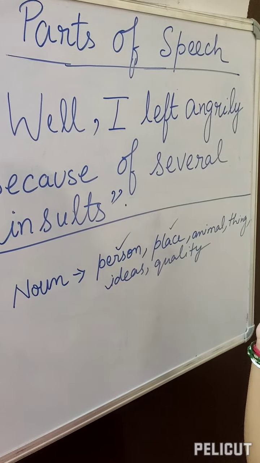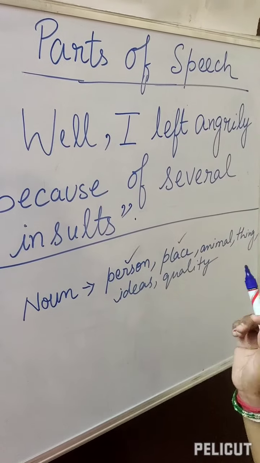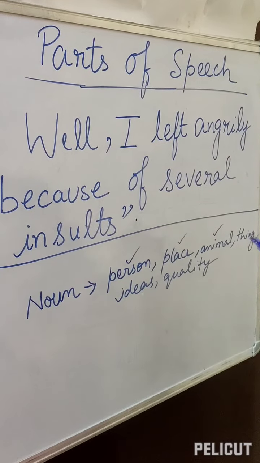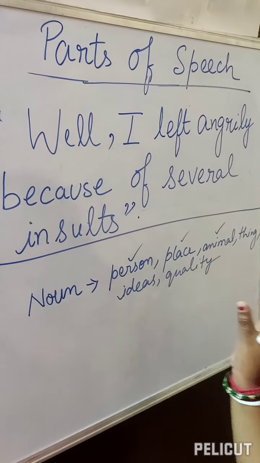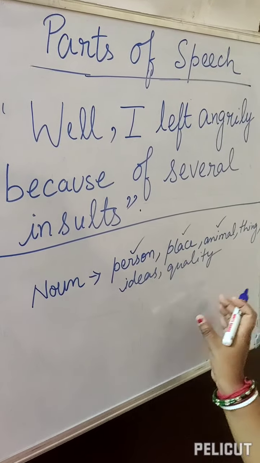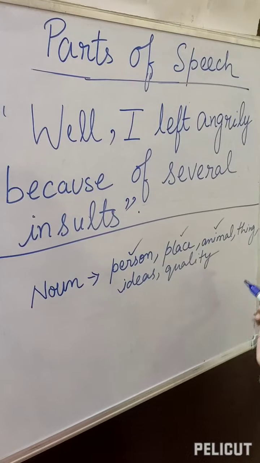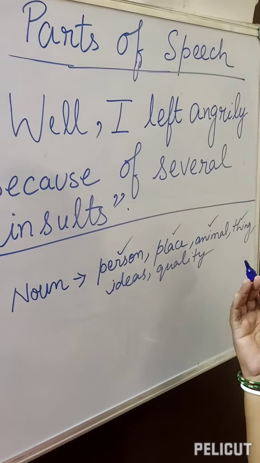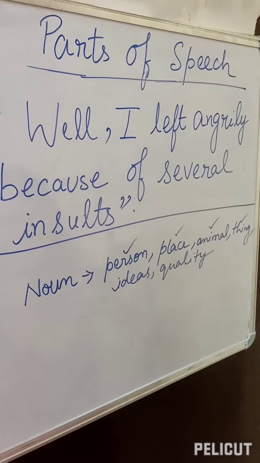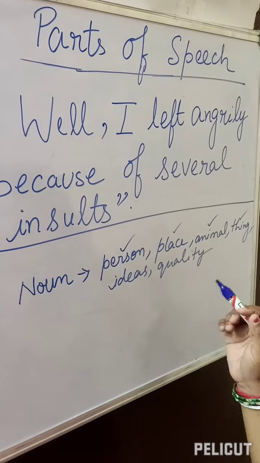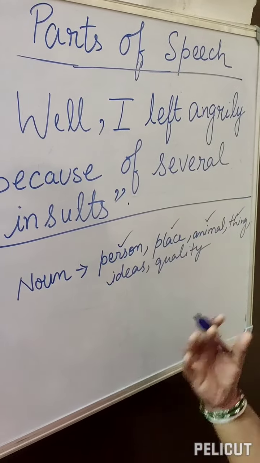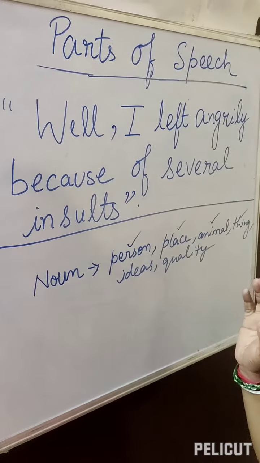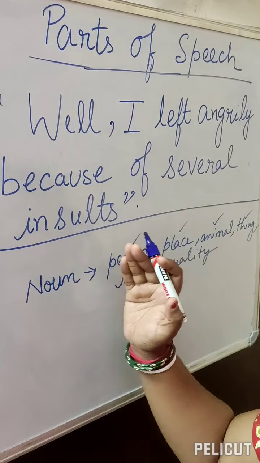So names of different places will also come under noun. Names of different animals, not only animals, insects also, birds also. Any naming word, any word which denotes a name will come under noun. Thing also. Thing means what? Pen, pencil, light, fan, fridge, table, chair, all these things will come under this. Now qualities, ideas, like childhood, honesty, courage, innocence. All these words will come under noun.